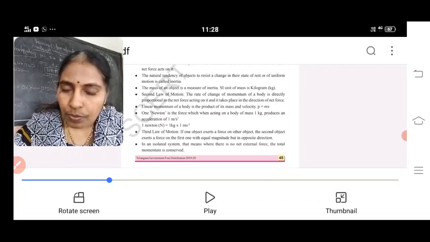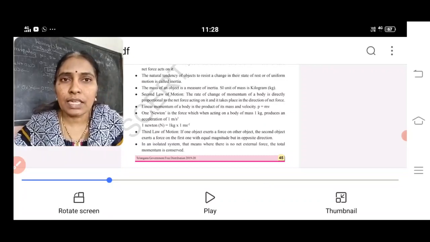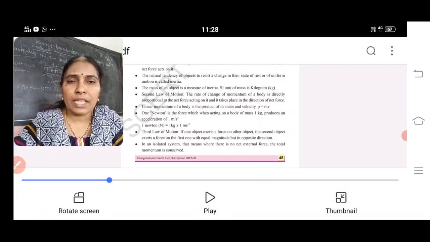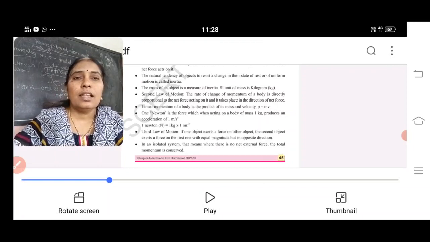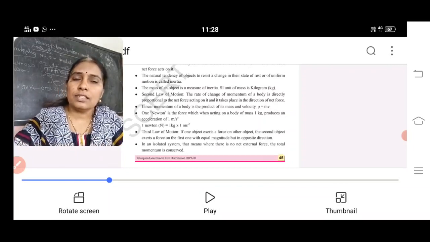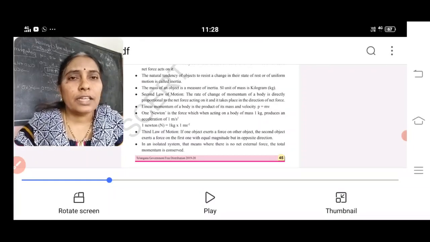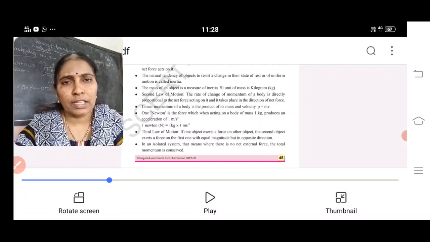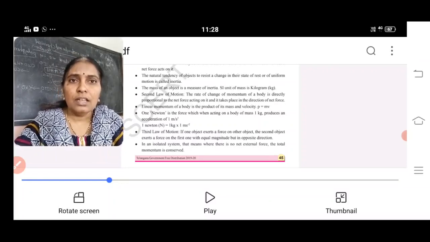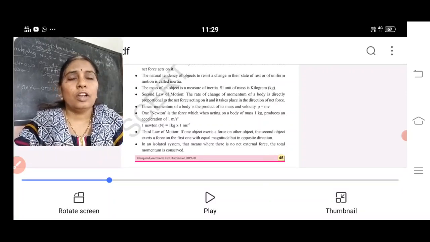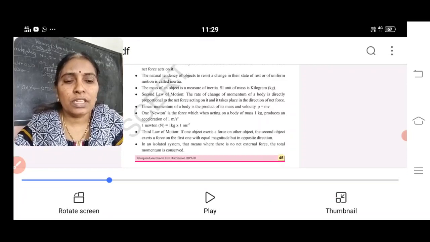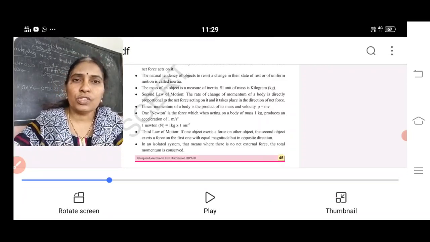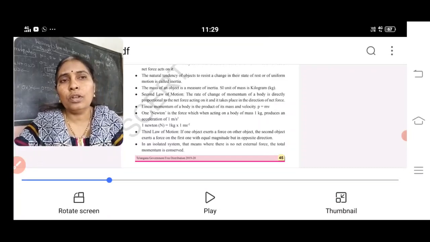To understand the concept of Newton's second law, so many examples are given. You write those examples. The larger the force, the larger the acceleration. The larger the mass, the lesser the acceleration. Based on this, pulling a rickshaw or a bicycle is easy, but a heavy-load car or a lorry is not easy to push. So like that you create some day-to-day life situations and present them in your own way.